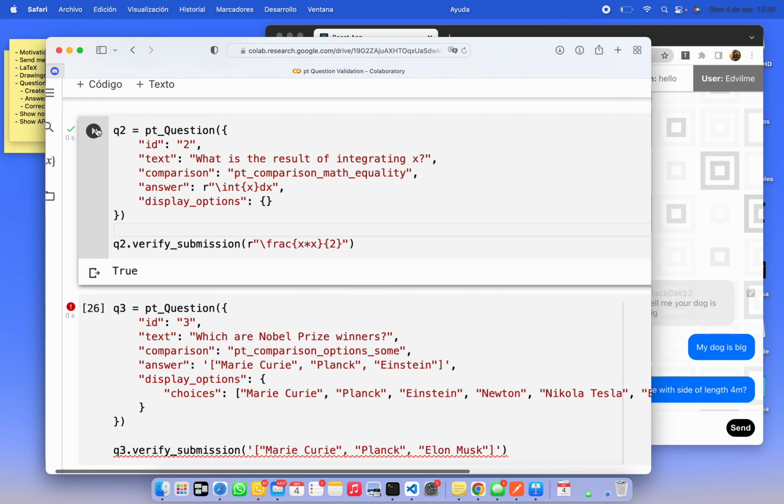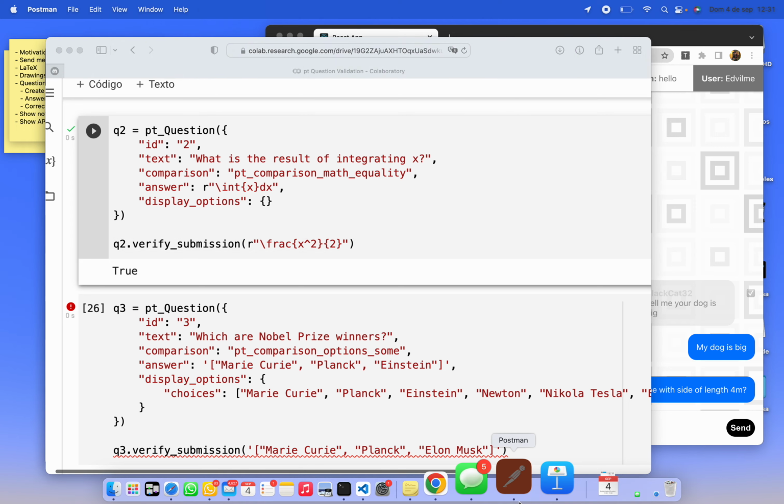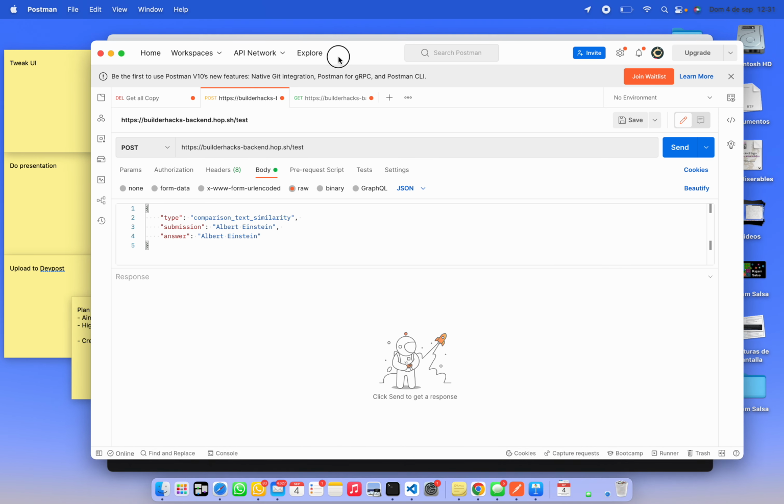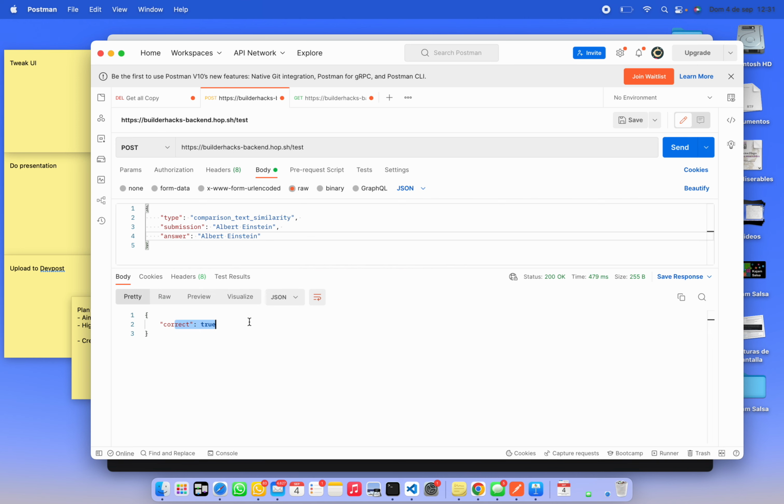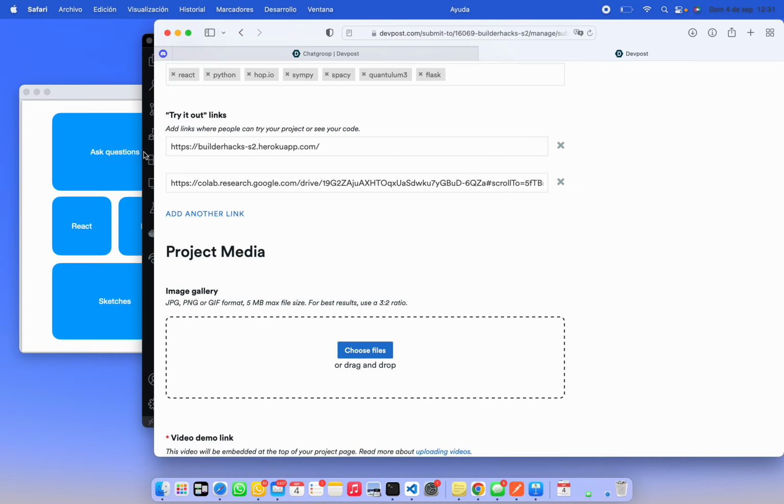Likewise for, I don't know, doing math expressions. For example, here the integral of x over x is x squared over 2, so we can type that as well, and it will still return a valid correct answer. All of this is exposed via an API that is deployed over Hub, and whenever we input a JSON payload, it returns whether the response was correct or incorrect.